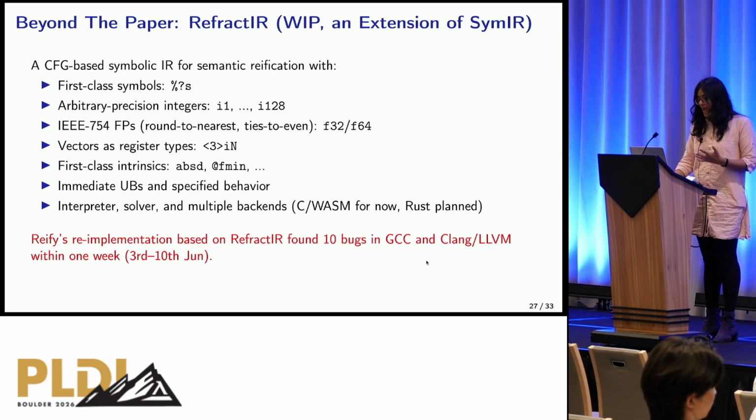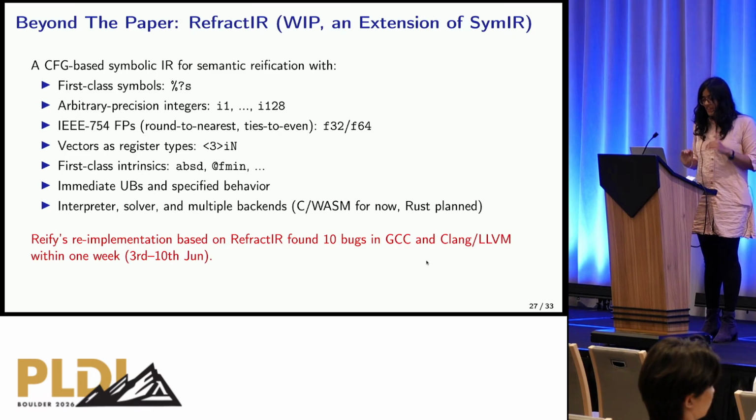Beyond the paper, we have refract-IR, which is a work-in-progress extension of SimIR. We now have first-class symbols, arbitrary precision integers, floating points, vectors, first-class intrinsics, etc. Reify's free implementation based on refract-IR found 10 bugs in GCC and LLVM within 1 week of running.